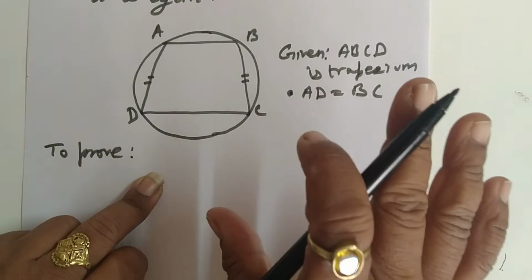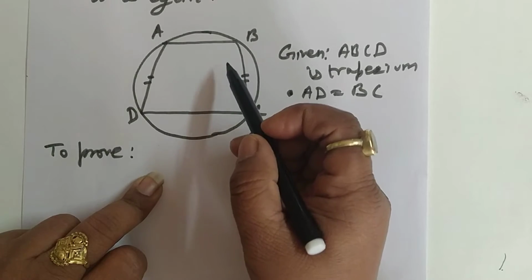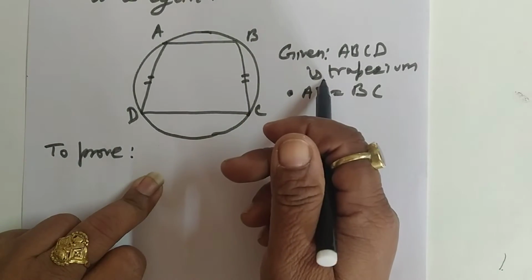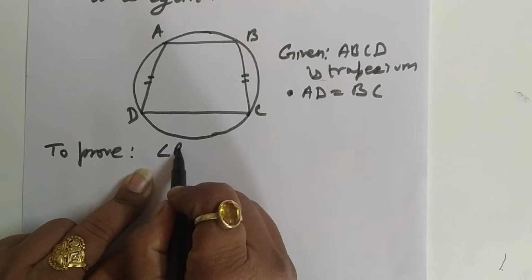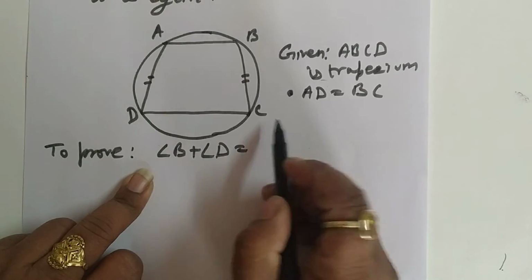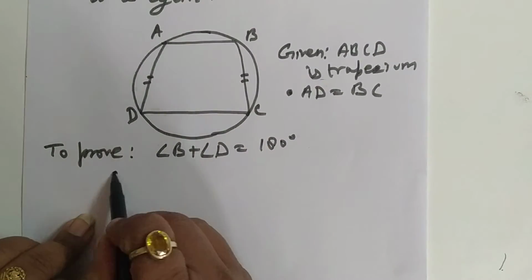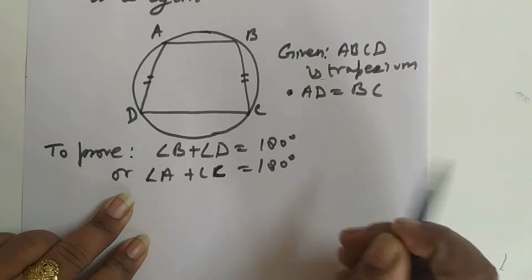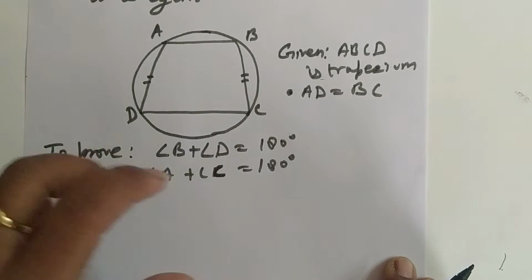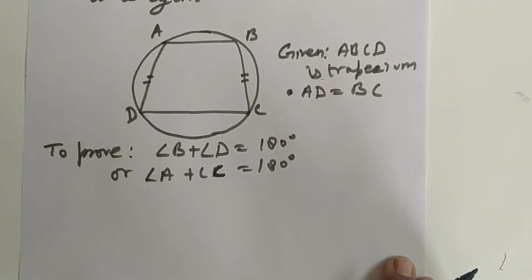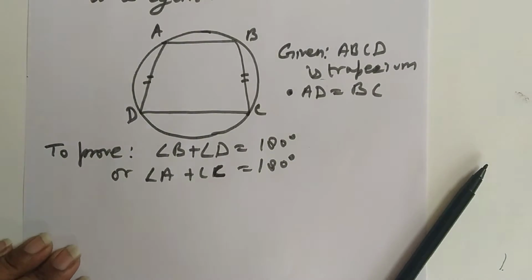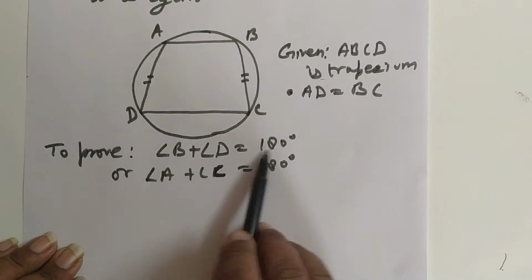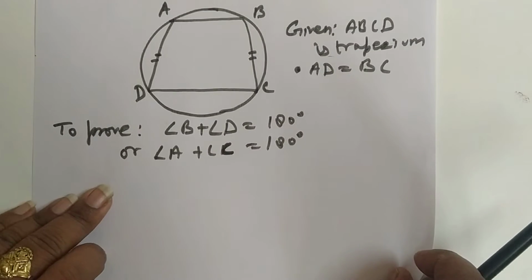We will prove the property from which we can show that this quadrilateral, a trapezium, is cyclic. So what will that property be? That we will prove: if we prove angle B plus angle D is equal to 180 degrees and angle A plus angle C is equal to 180 degrees, that will be very easy if we prove that the opposite angles are supplementary to each other. Hence, this given trapezium is a cyclic trapezium. So this is our aim to prove. Only one we can prove, either this or this. Now, how can we prove it?